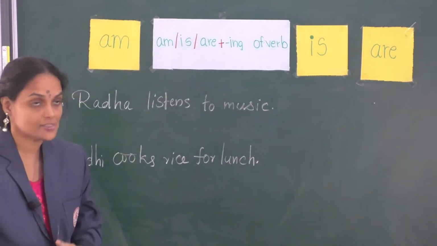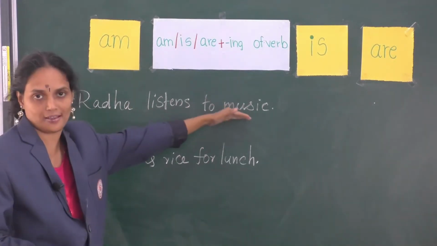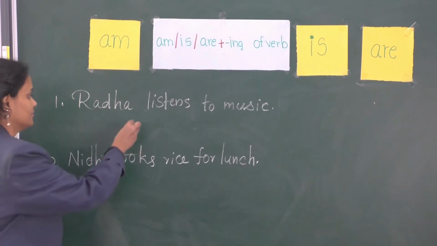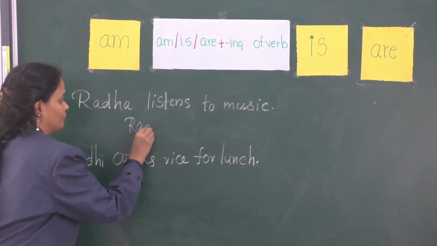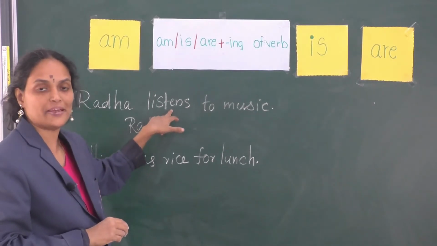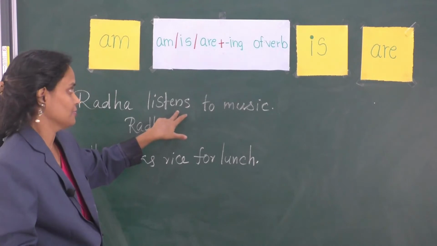Let me read the first sentence for you. Radha listens to music. Who is the subject here? Radha. Which action is mentioned here? Listens to, so the verb is listen.